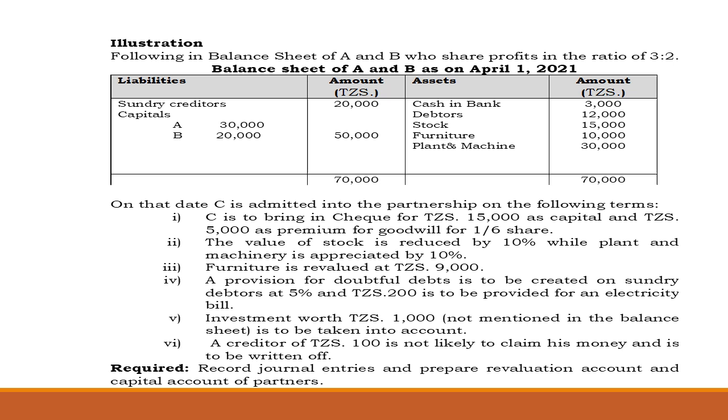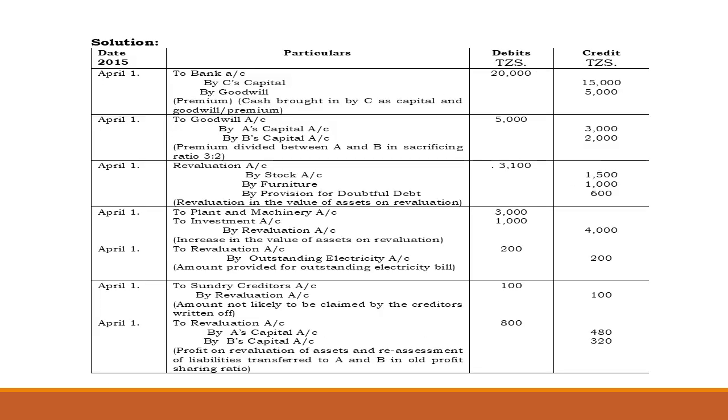So we have sundry creditors of 20,000, but we have an opinion that the creditor of 1,000 is not likely to claim his money, and this will be written off. So record journal entries and prepare the revaluation account, capital accounts of partners, and also rewrite the statement of financial position once again.